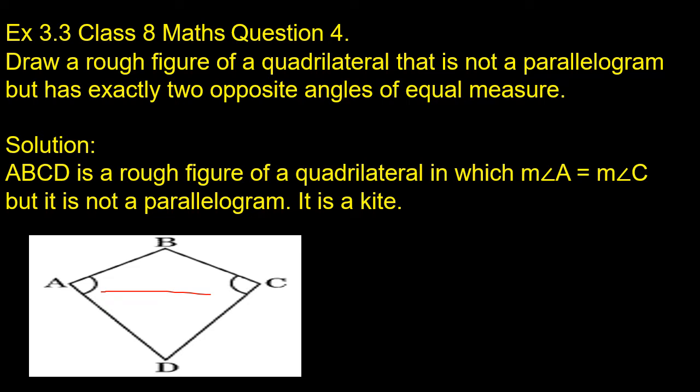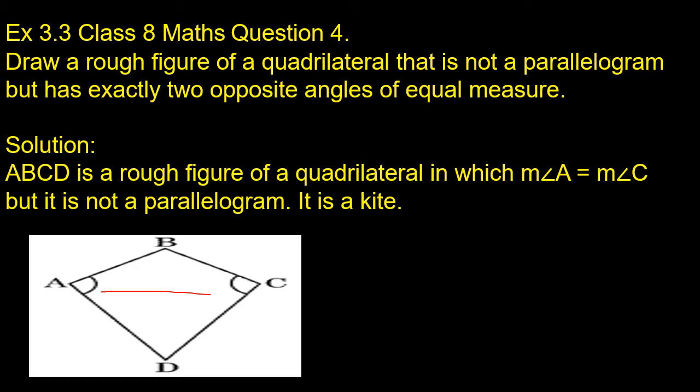Children, this is the rough figure of a quadrilateral. Here angle A is equal to angle C. So ABCD is a rough figure of a quadrilateral in which the measure of angle A is equal to the measure of angle C. But it is not a parallelogram. It is a kite. In a kite only one pair of opposite angles are equal, and two pairs of adjacent sides are also equal to one another. By seeing it, it looks like a kite. So it is not a parallelogram, it is a kite.